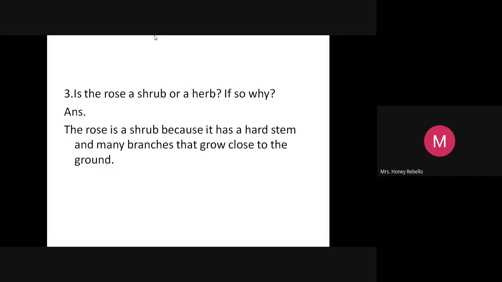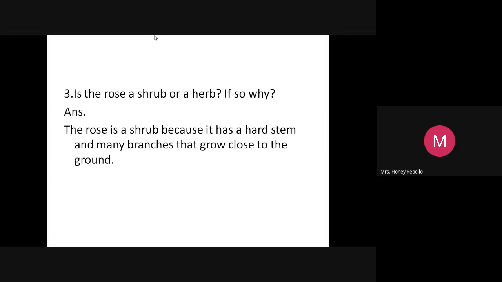Hope you have written the question. Now, we'll start the answer. Capital T-H-E. I think when I dictate, you will be able to write, seeing the answer over here. The rose. R-O-S-E. Rose is. No need to erase your answer.